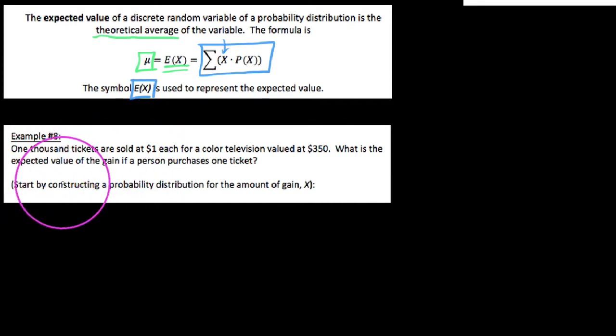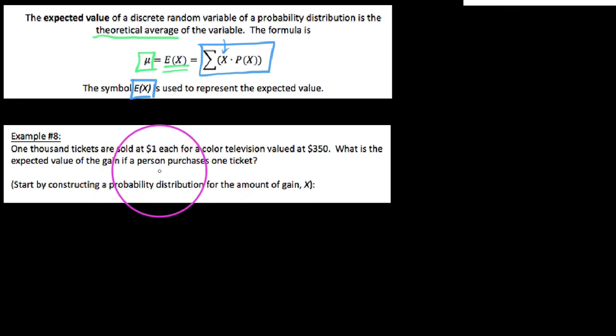Let's consider this first thought experiment. It says 1,000 tickets are sold at $1 a piece for a color television valued at $350. We want to find the expected value of the gain if a person purchases one ticket. Before we go through this, consider: what if you were running this game? Would you be happy running this game? Do you think you would come out on top?